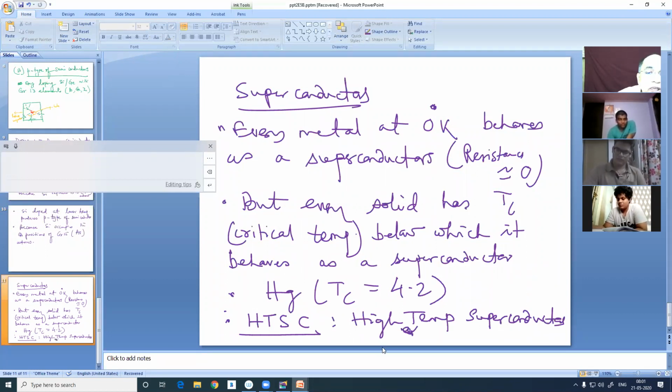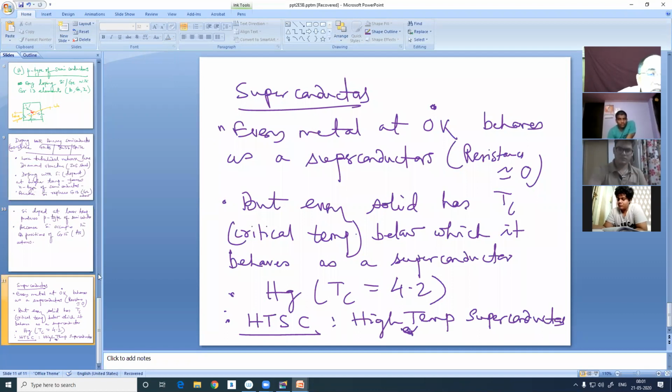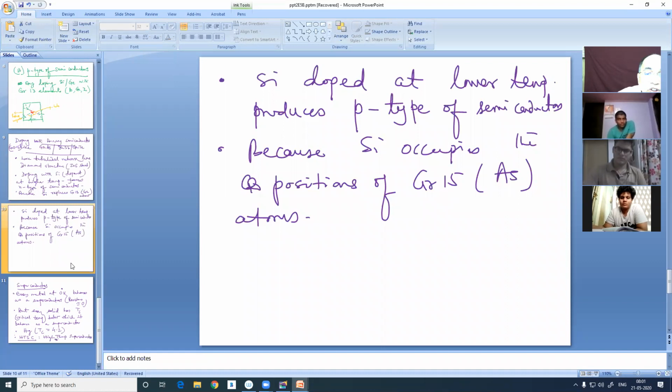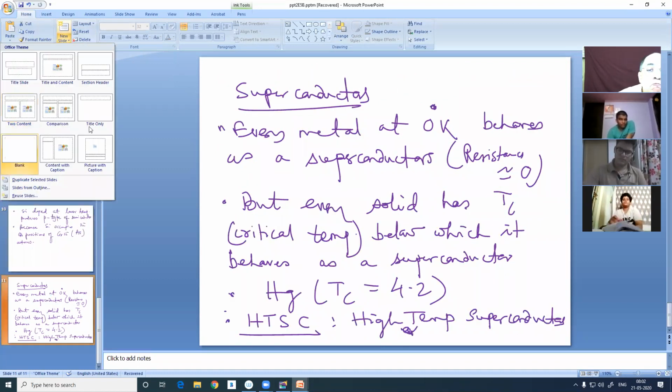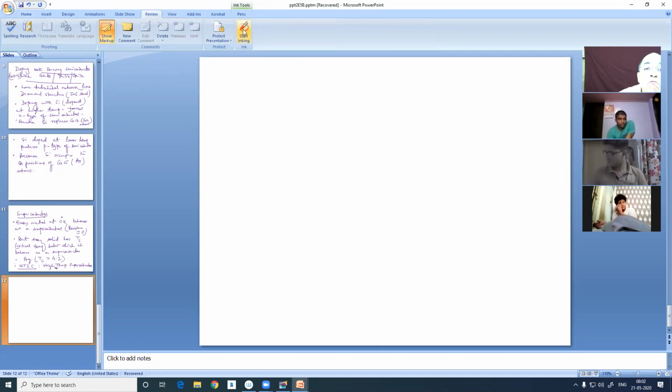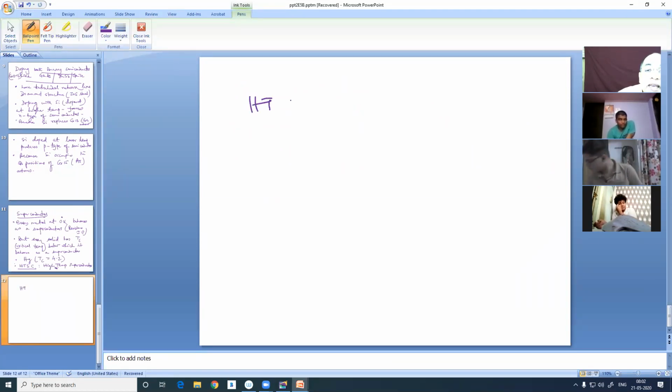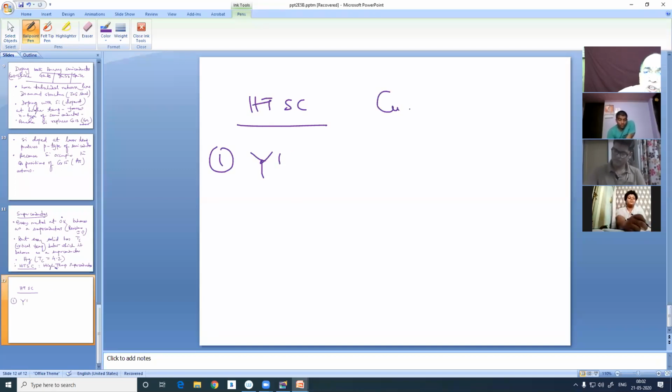High temperature superconductors, HTSC. The first one was a non-stoichiometric copper oxide.